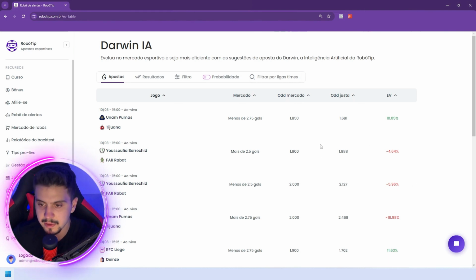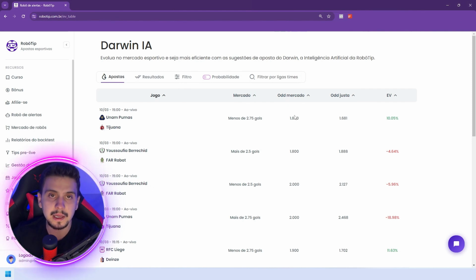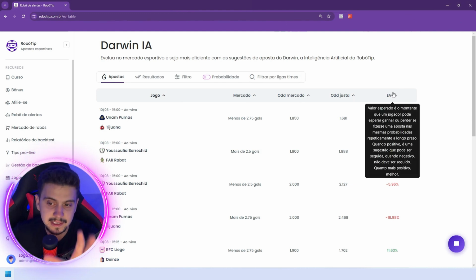So, a clear example here, right? We have a positive EV. Why? Fair odds are 1.68, but the market pays 1.85. Here, I lack positive expected value. Why? Because the market pays me 1.80, fair odds are 1.88, meaning the market pays me lower odds than fair. Here, the market pays me higher odds than fair. If you have doubts, it's explained here.